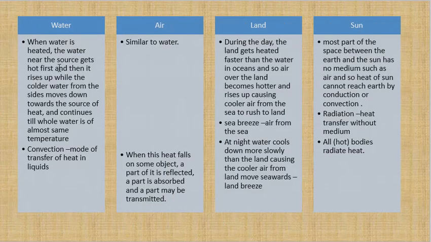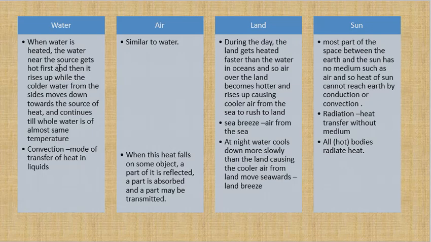Okay, in water, how the heat transfer happens, let us see. When water is heated, you pour some water in a kettle or in a pot and put it on a stove in a flame. Ask an adult to help you do this. So the water near the source gets hot first. That is, the bottom portion of the vessel, the water there gets hot first.